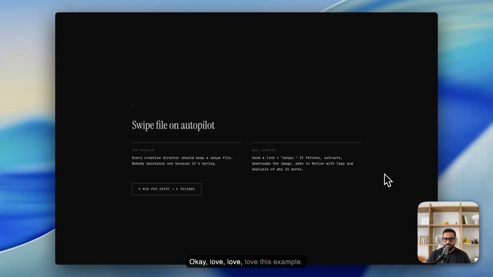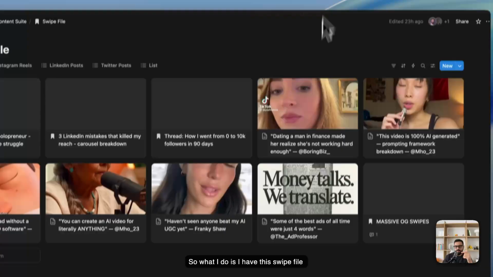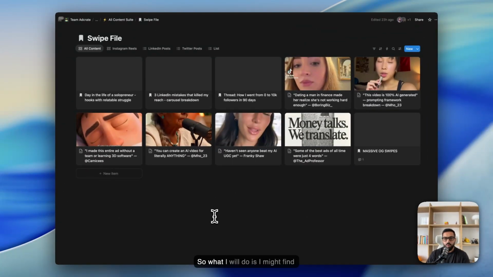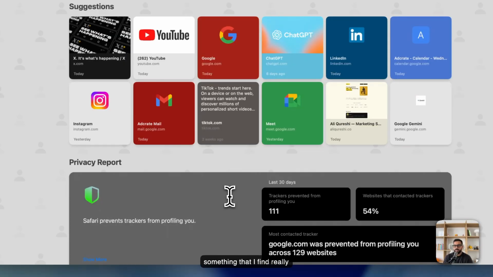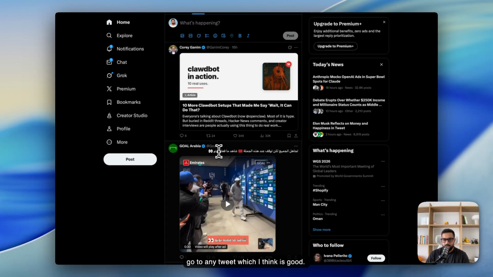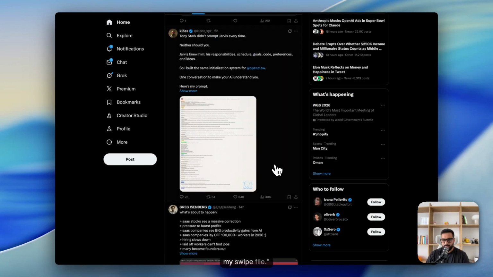Okay. Love this example. I have a swipe file. I never update it because I'm just terrible with that. You could technically do this with a PA and just send them your files and say, hey, can you add these? But obviously that's a lot of input, and getting them to do that is just annoying. So what I do is I have this swipe file on Notion, right? I've just built this out in the last few days, but I'm actively using it. So what I will do is I might find something that I find really interesting. So if I go on Twitter right now, I can go to any tweet which I think is good, and I just want to say, hey, add it to my swipe file.